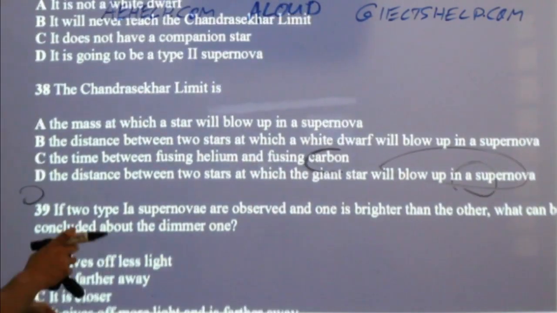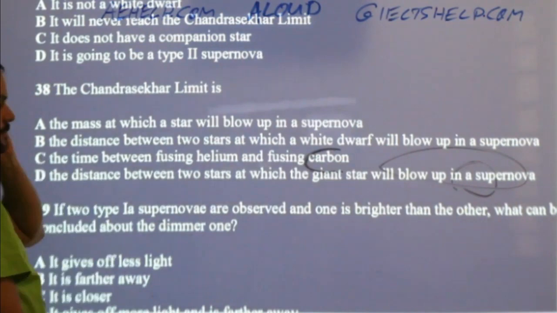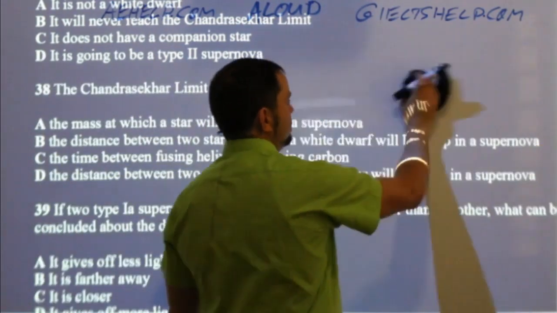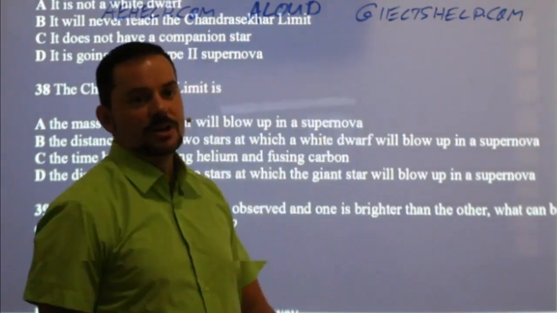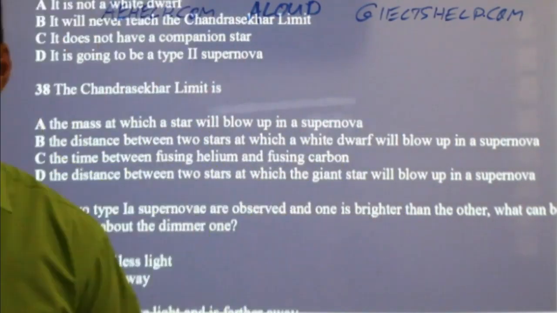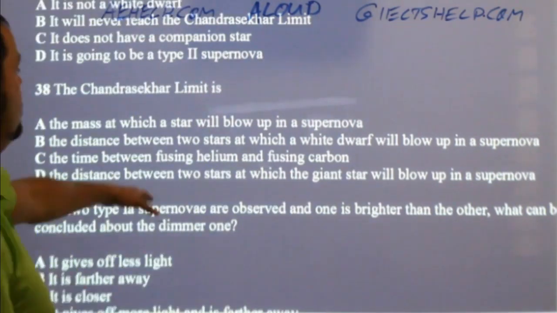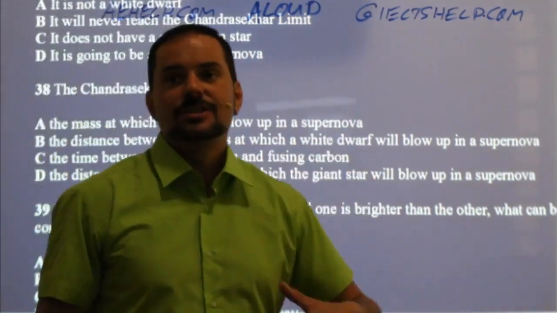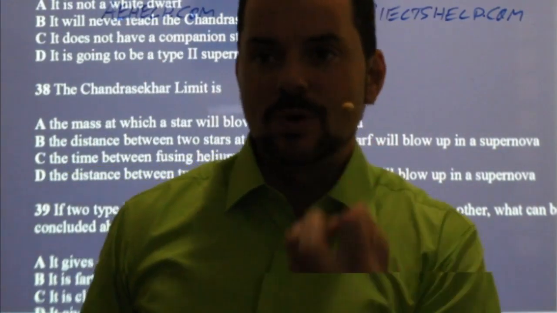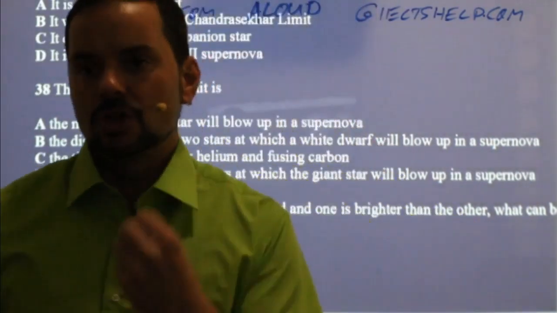What is the Chandrasekhar limit? It's a good piece of trivia to know, just in case you're on the show Who Wants to Be a Millionaire. The Chandrasekhar limit is the point at which a star can no longer hold its own weight, right? Don't just search for the answer.